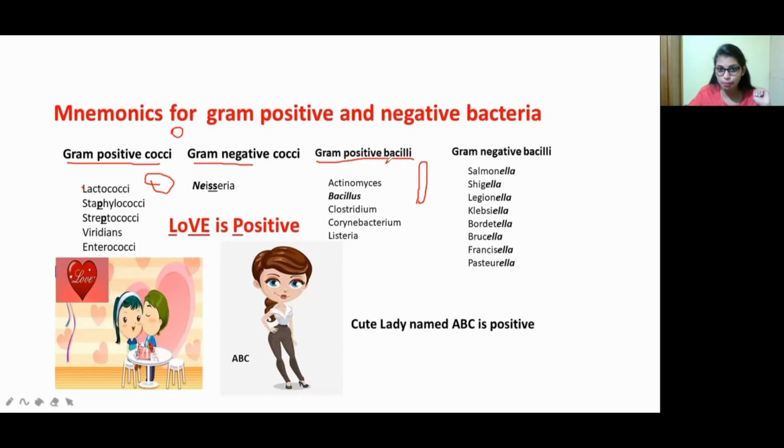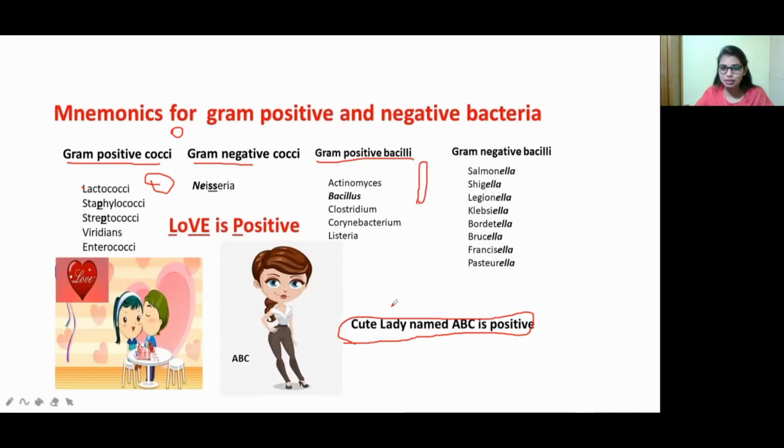When we come to the gram positive bacilli, they are Actinomyces, Bacillus, Clostridium, Corynebacteria, and Listeria. So these all are examples of gram positive bacilli. So how to remember this? Remember, she is ABC. She is very cute, right? So her name is ABC. The mnemonic to remember gram positive bacilli is cute lady named ABC is positive. She is cute and she is positive.